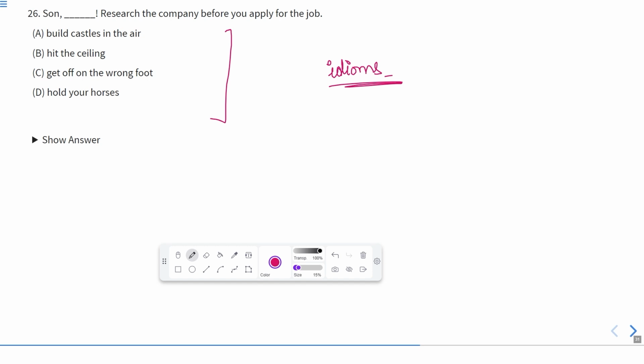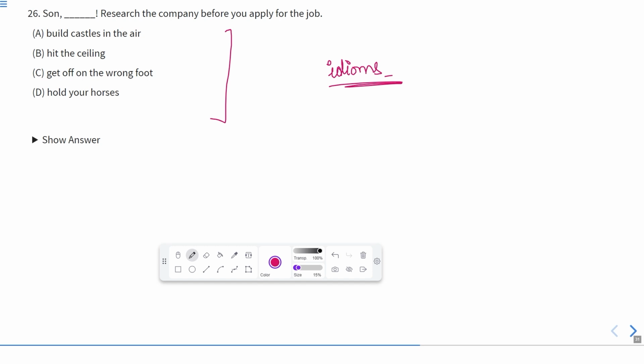It means there is a person who is telling his son to have patience, to keep patience. Why so? First of all, you need to research the company. It means you have to look into the company before you apply for the job.